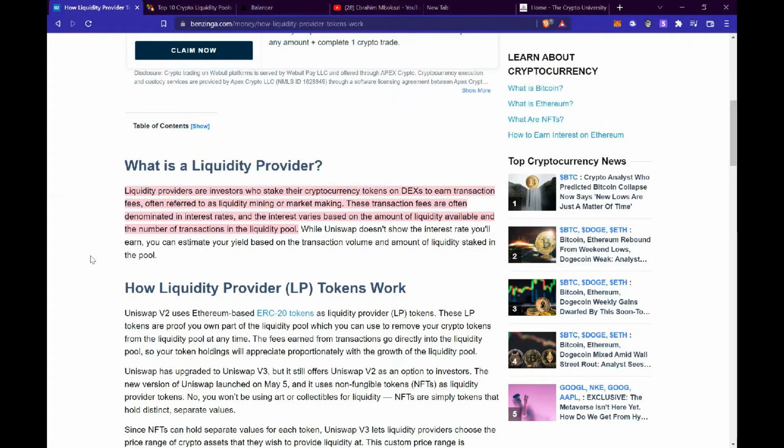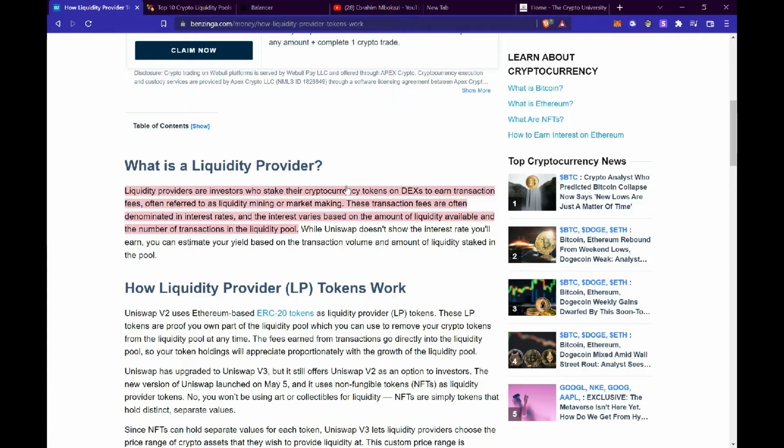What is a liquidity provider? Liquidity providers are investors who stake their cryptocurrency tokens on DEXs to earn transaction fees, often referred to as liquidity mining or market making. These transaction fees are often denominated in interest rates, and the interest varies based on the amount of liquidity available and the number of transactions in the liquidity pool.